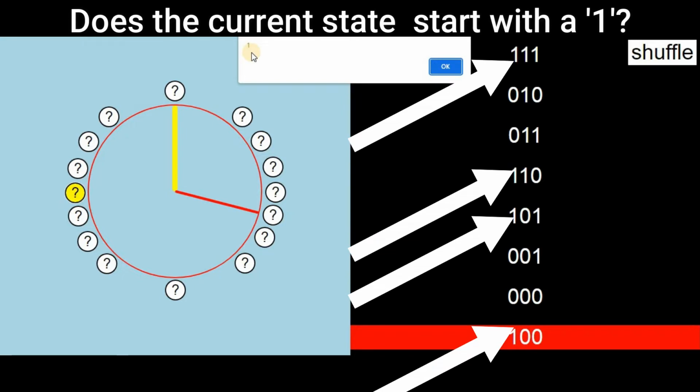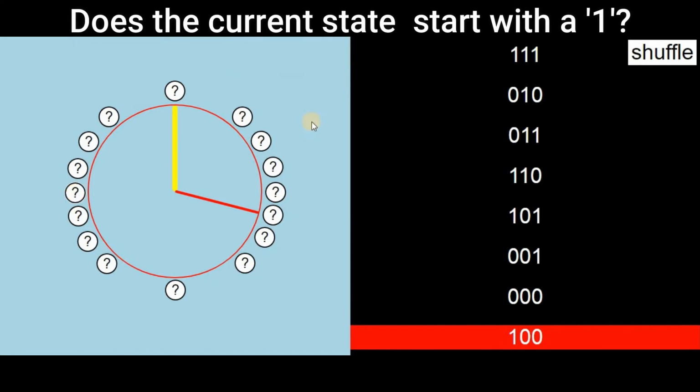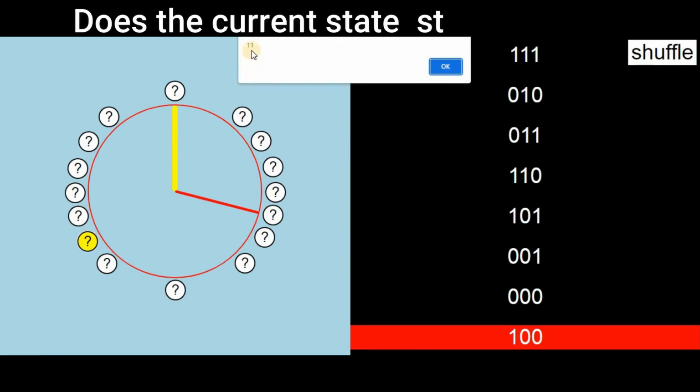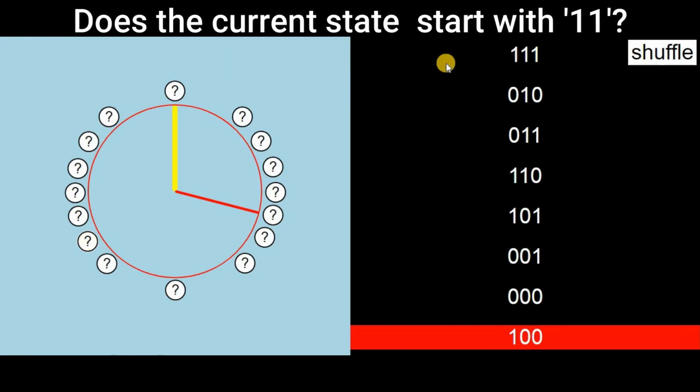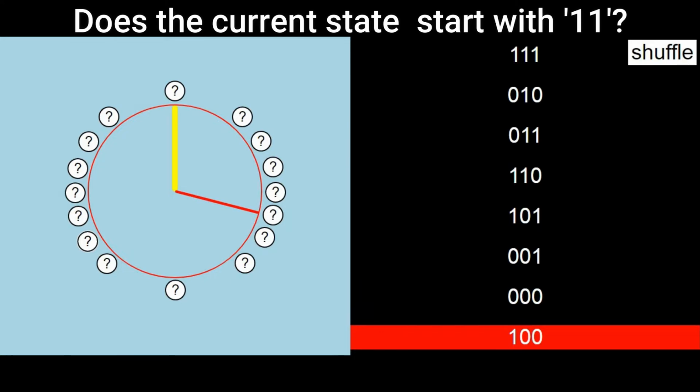So when we are asking the question, are you in the direction left, we are actually asking, do you start with a 1? Let's uncover this button. Do you start with 1, 1? You will see that 2 out of 8, that's 25% of our states start with 1, 1. So we can expect a yes answer to this question 25% of the time. If you would like to see the questions related to the other buttons, follow the link in the description so that you can play this app for yourself.